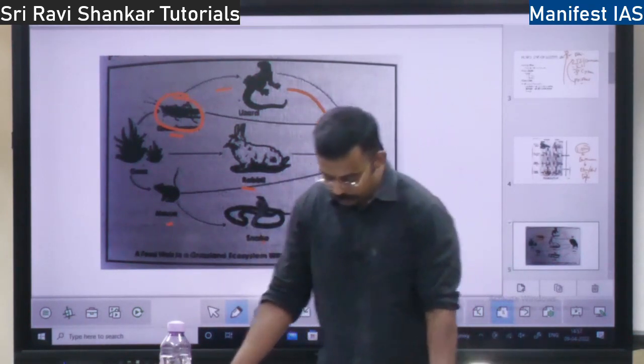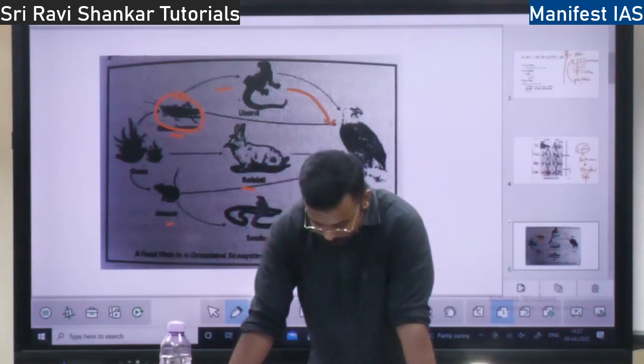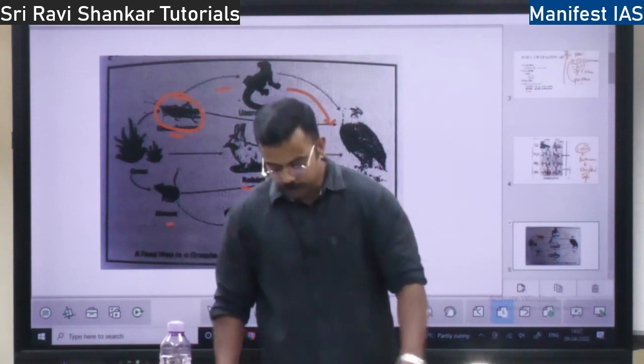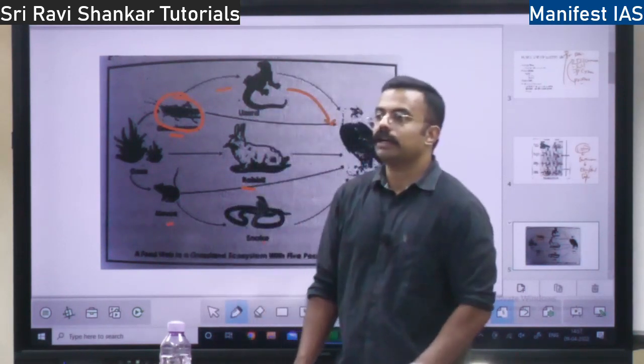So that is the concept of alternatives in the food web, right? So the food web changes seasonally. With seasons, we are going to eat different food.